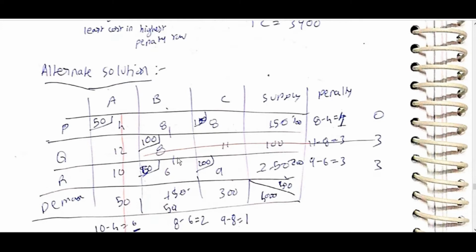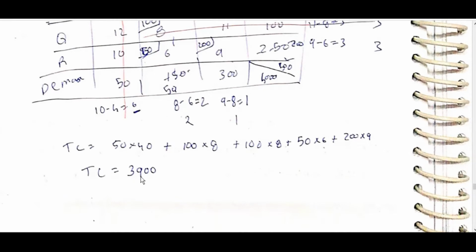Alternate solution: allot for another one, then we will get an alternate solution also with cost 3,900 only.